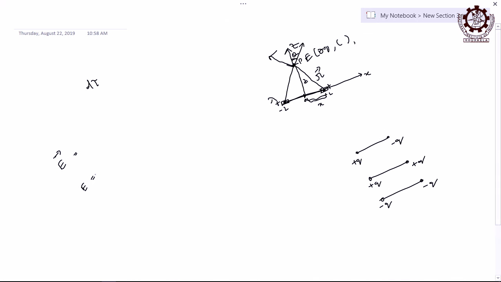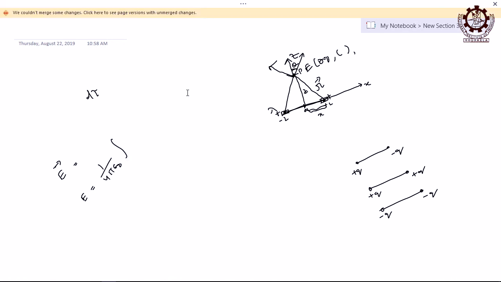How will you proceed? First, obviously, it is 1 by 4 pi epsilon 0, then integration from 0 to L, 2 times, the same length.